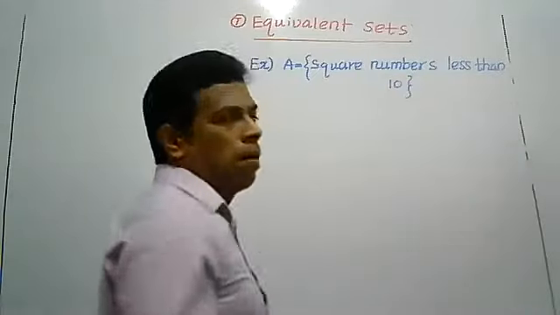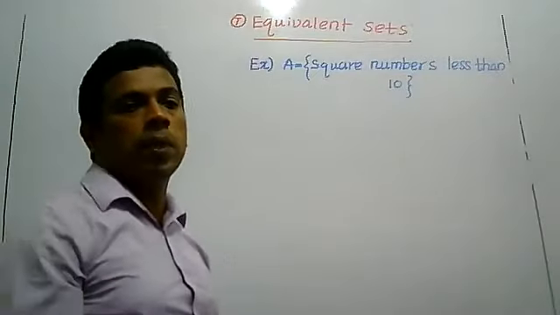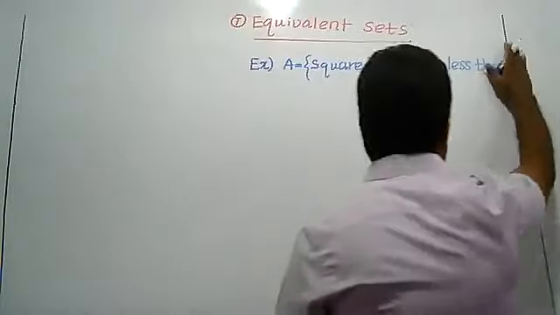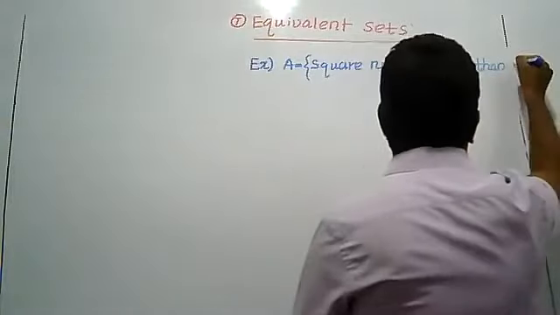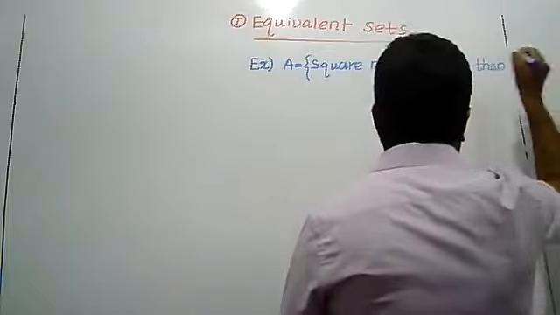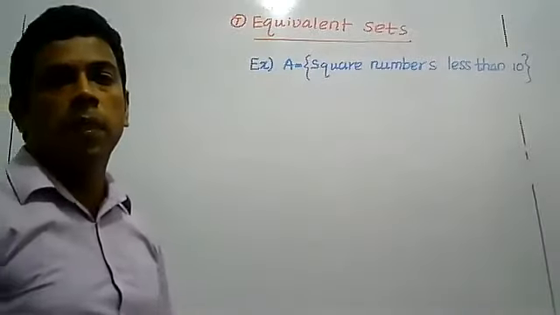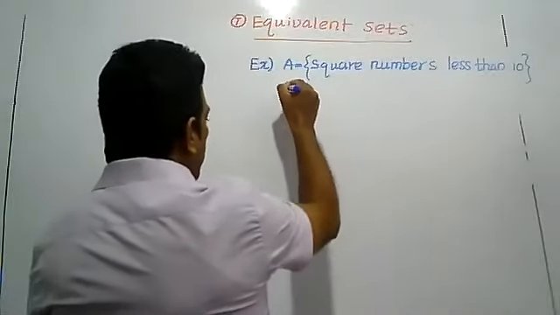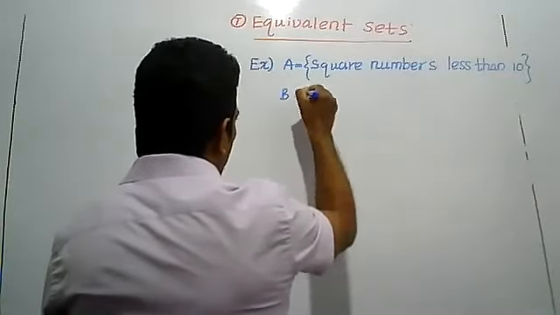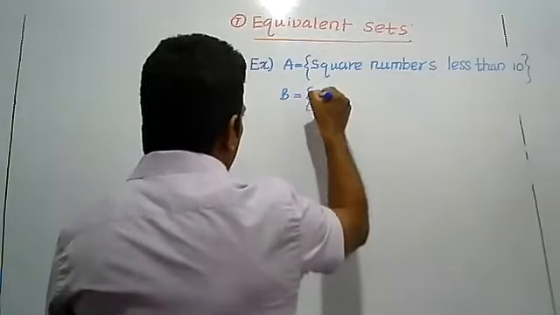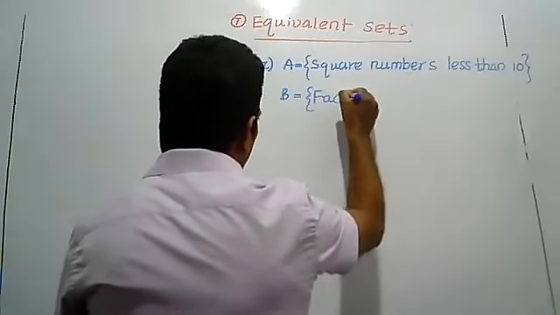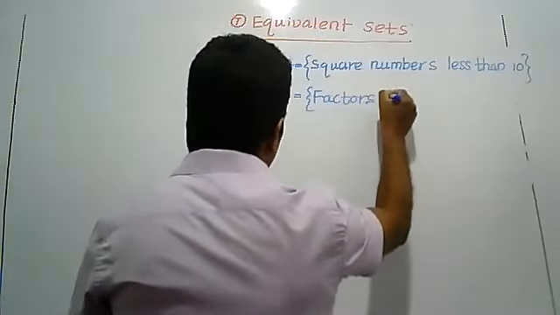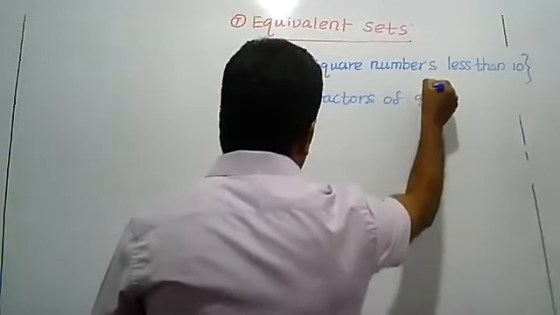The first example, square numbers less than 10. So I will write here, square numbers less than 10. Set B: factors of 9.